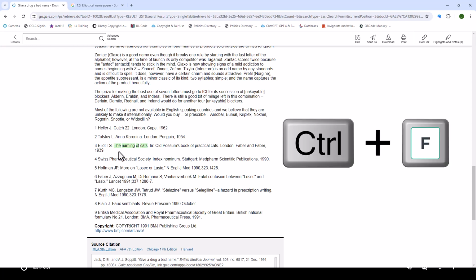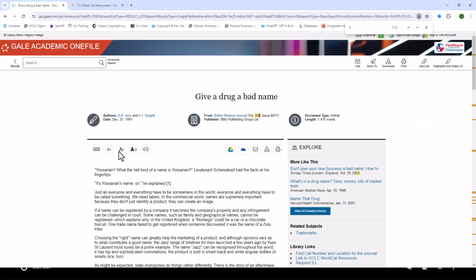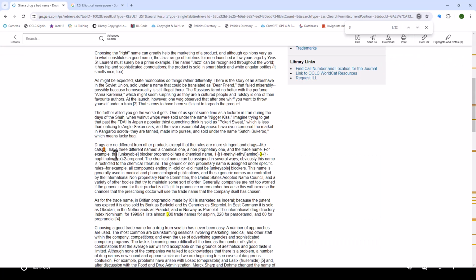I'm going to hit Control F. If you've never used this, this is the find function and it is an absolute lifesaver. I'm going to put 3 and hit enter and it shows me, let's see, 3, there's 3. Drugs are no different from other products except that the rules are more stringent and drugs like cats have 3 different names. So it's just referencing that poem. That's kind of cool. I don't know if I'm going to use that in my paper yet, but I might be able to spin my topic so that I can use it.